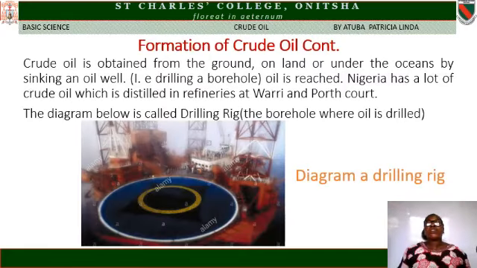How crude oil is obtained? Crude oil is obtained from the ground, on land, or under the oceans by sinking an oil well, that is, by drilling a borehole. Oil is reached. Nigeria has a lot of crude oil which is distilled in refineries at Warri and Port Harcourt.